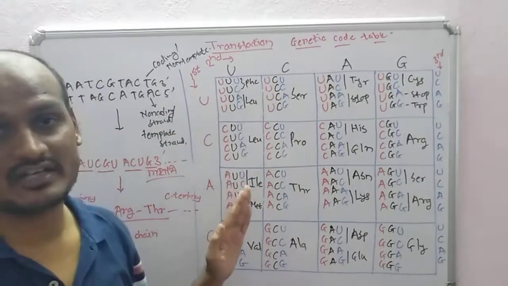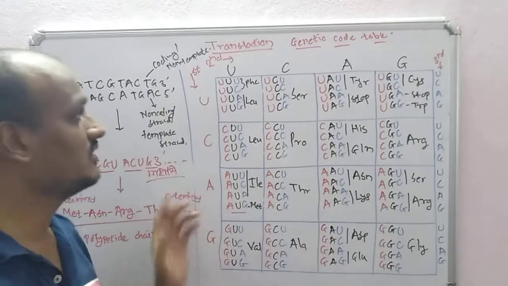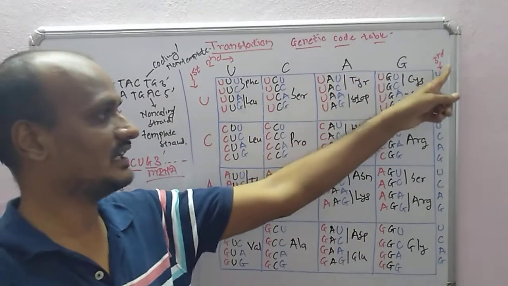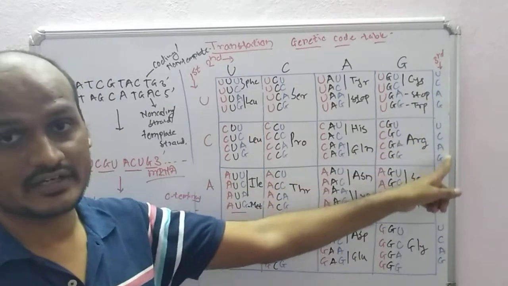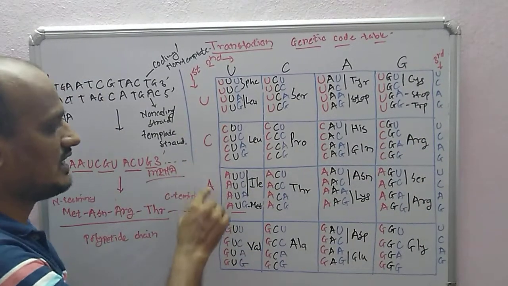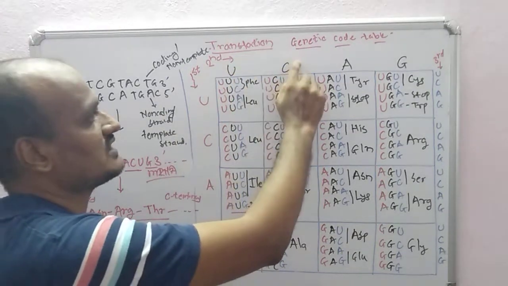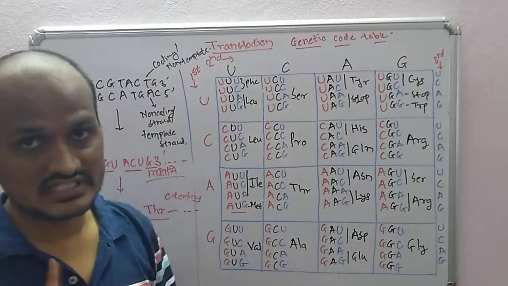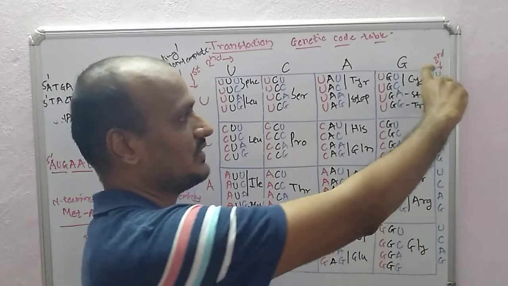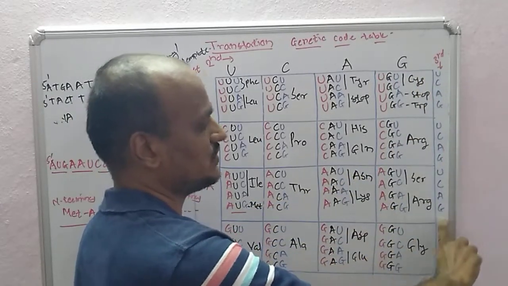So how is the genetic code table formed? For example, the first letter I have kept as a red letter, the second letter as a black letter, and the third letter as a blue letter. The sequence always starts like this: UCAG, UCAG, again UCAG, UCAG, next UCAG. So again now it is repeating in this small box: UCAG, UCAG, UCAG, UCAG.